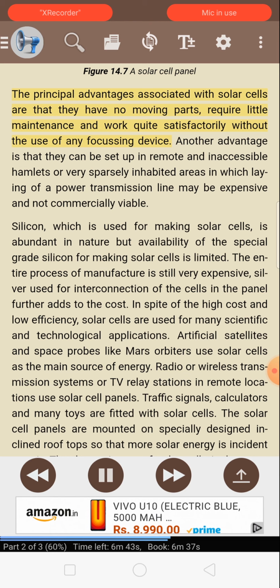The principal advantages associated with solar cells are that they have no moving parts, require little maintenance and work quite satisfactorily without the use of any focusing device. Another advantage is that they can be set up in remote and inaccessible hamlets or very sparsely inhabited areas in which laying of a power transmission line may be expensive and not commercially viable.